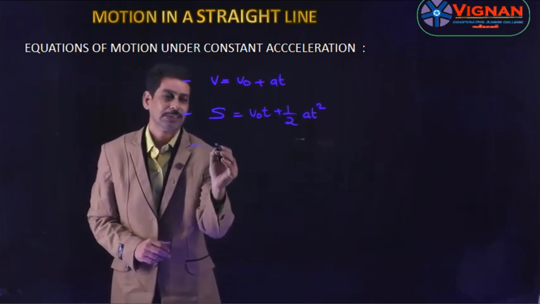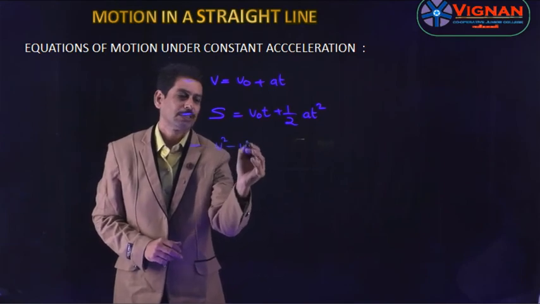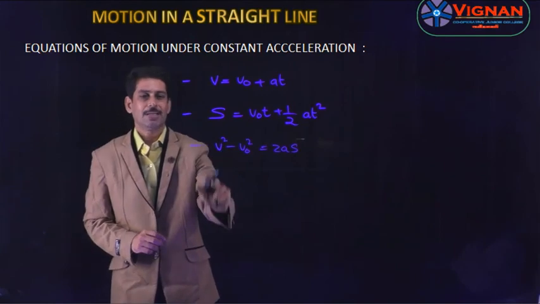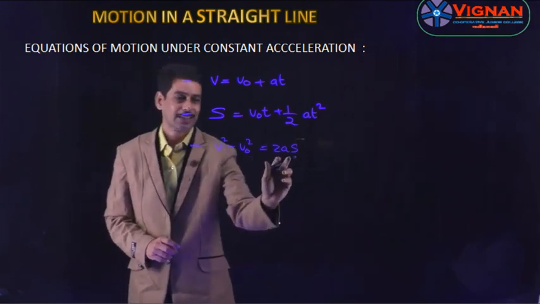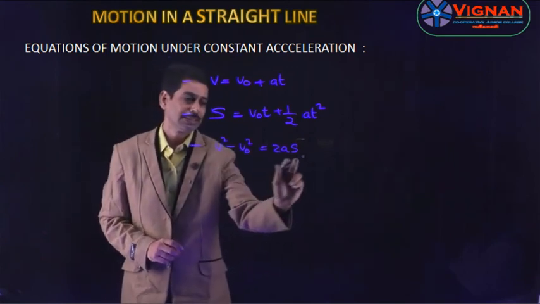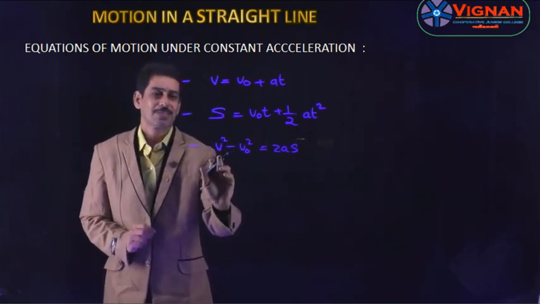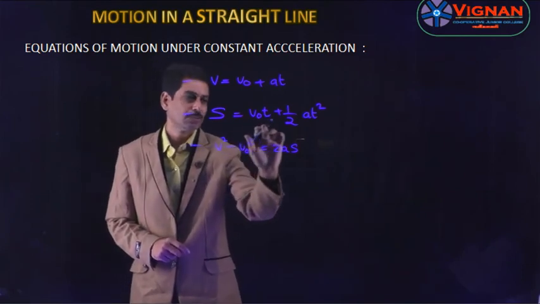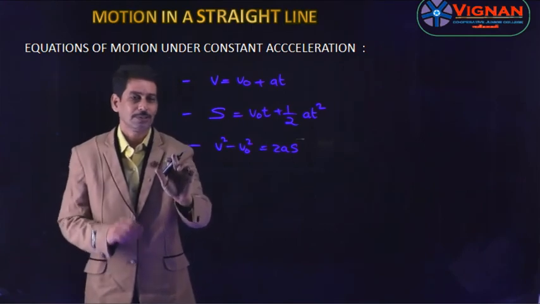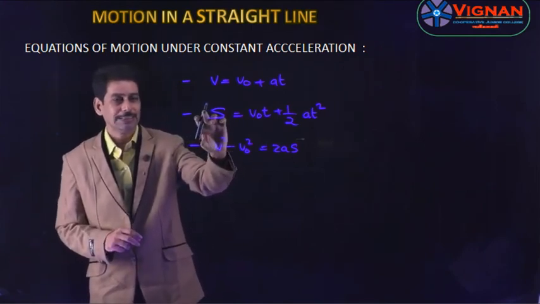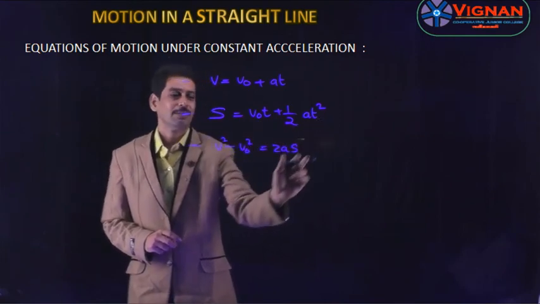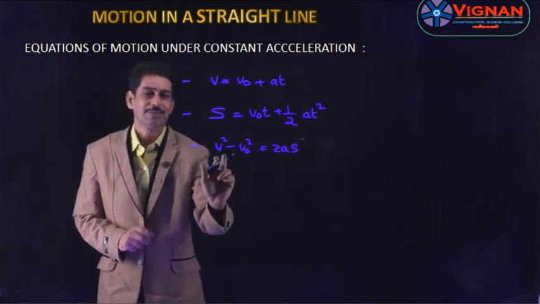Coming to the third equation, it is v² − v₀² = 2as. Here also v is the final velocity, v₀ is the initial velocity, a is the acceleration, and s is the distance traveled. This is also used for the distance traveled, but when the final velocity is given. The second equation is also used for distance traveled, but when the time is given. So that is the difference between these two equations. Both are used to find the distance, but the second equation is used when the time is given, whereas the third equation is used when the final velocity is given.